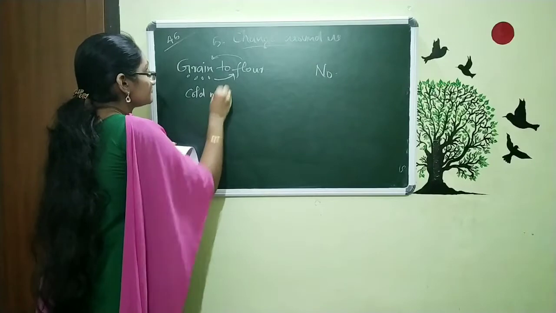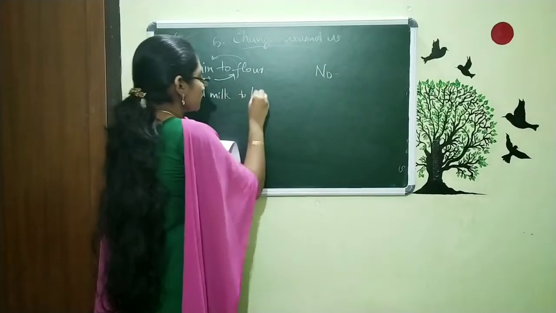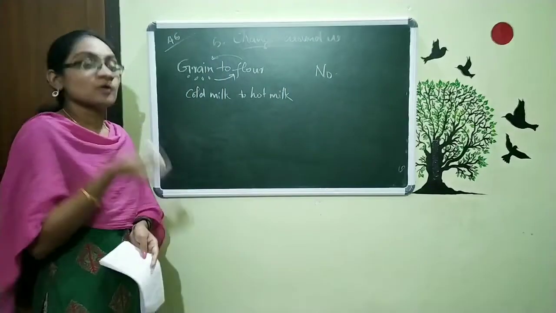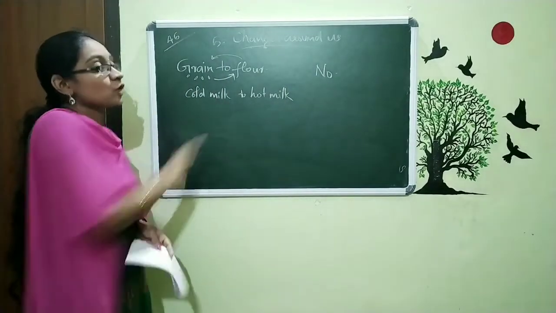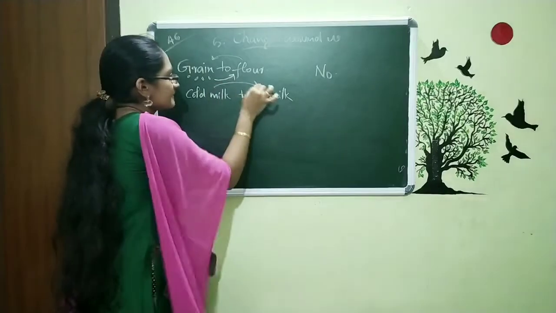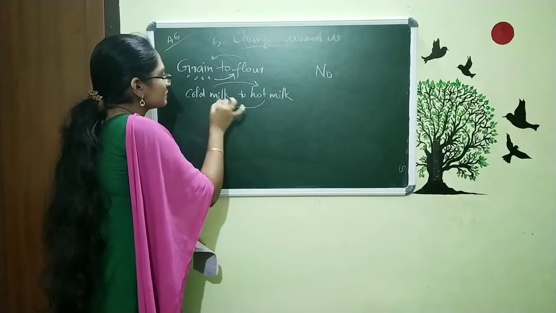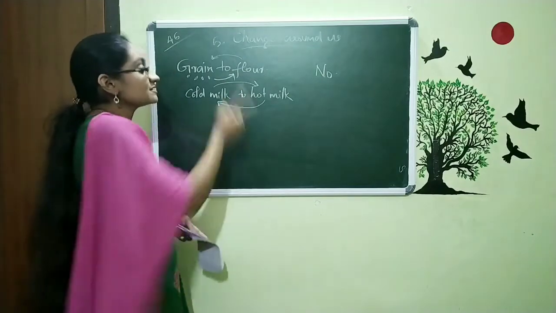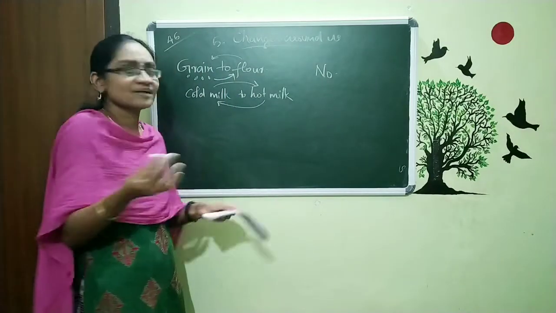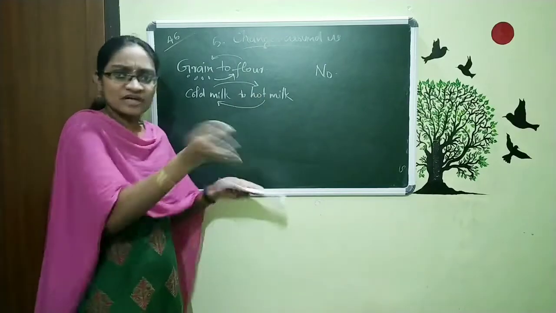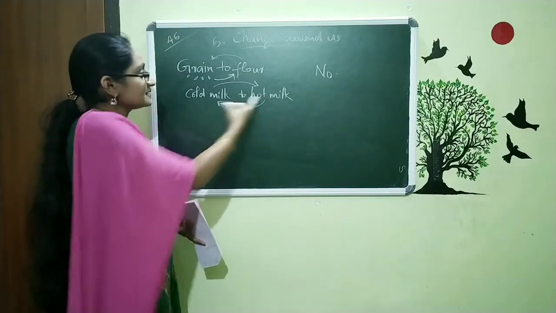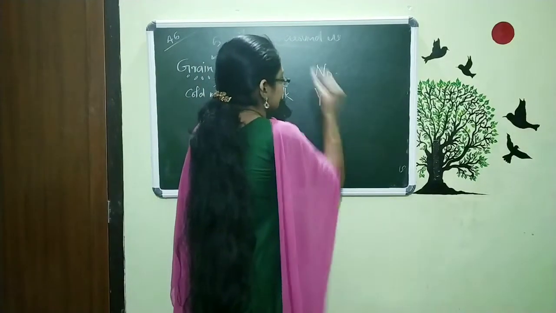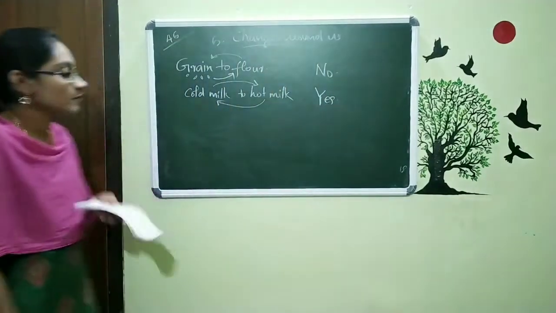Cold milk to hot milk. This is a type of change. We are changing the cold milk to hot milk. And now is it possible to convert this hot milk to cold milk? Of course, we can convert this hot milk to cold milk. Just put that hot milk into our refrigerator. Then what happens? That will convert to cold milk. So, yes, it is reversible for our milk.